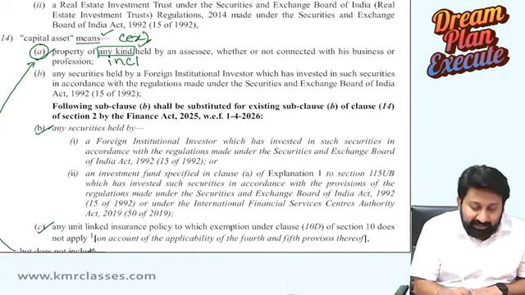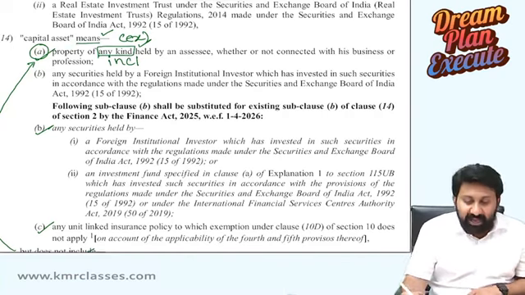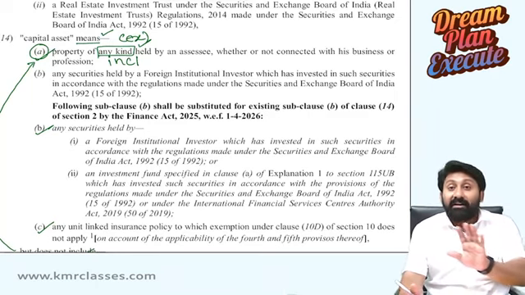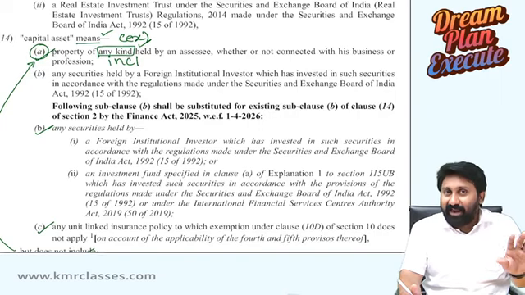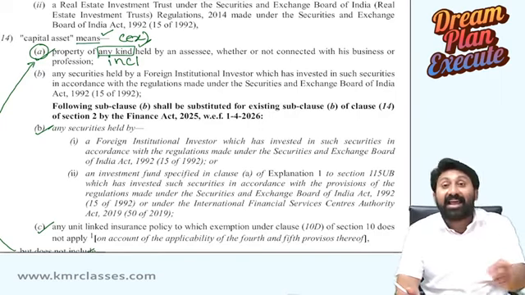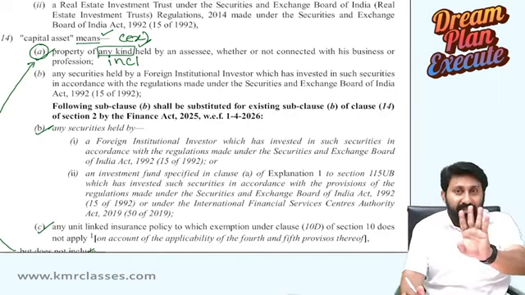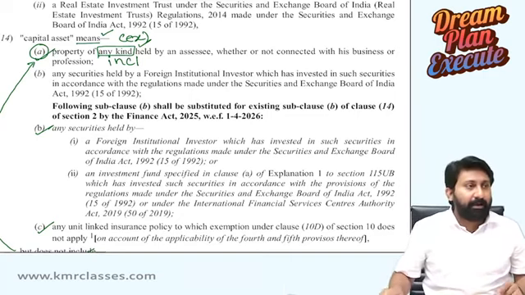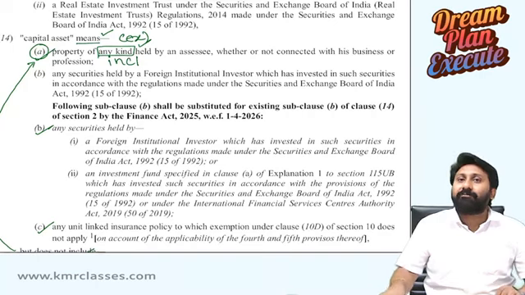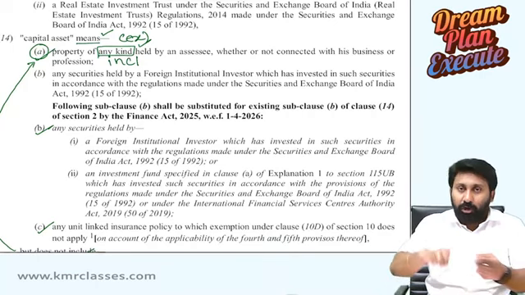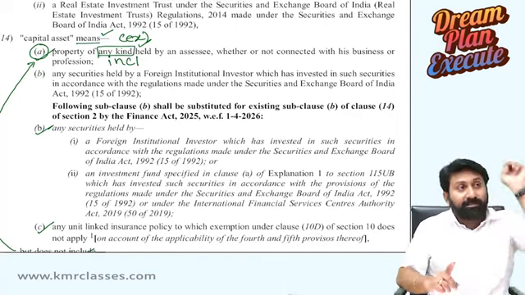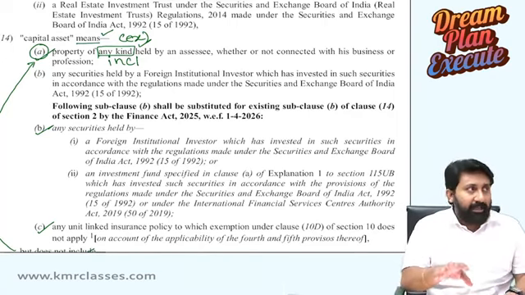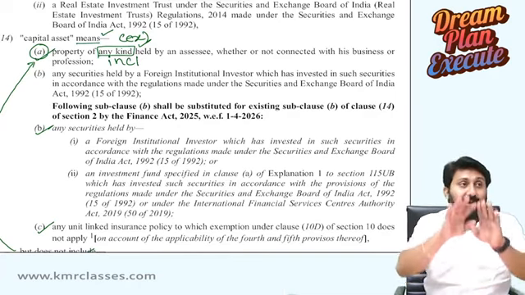Property. Capital asset means a property. The word used is property, the word used is not asset. Capital asset is a property of any kind. What is a property? Property means something on which you are having rights, control, management, ownership. All comes into the word property. Property of any kind.